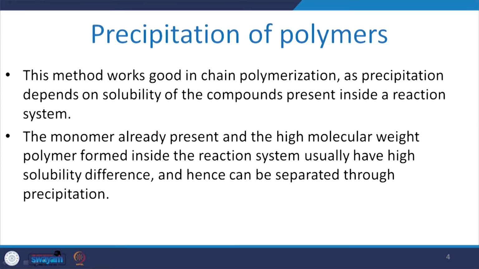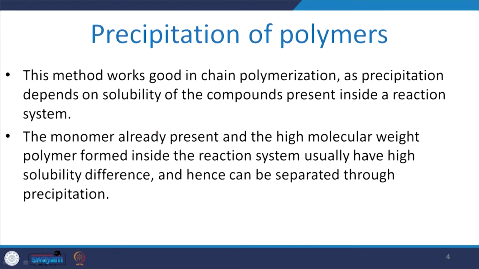Now, let us have a look at the concept of precipitation of polymer. This method works well in chain polymerization, as precipitation depends on the solubility of the compounds present inside a reaction system. Usually the monomer already present and the high molecular weight polymer formed within the reaction system have a high solubility difference. Hence, they can be separated through precipitation.